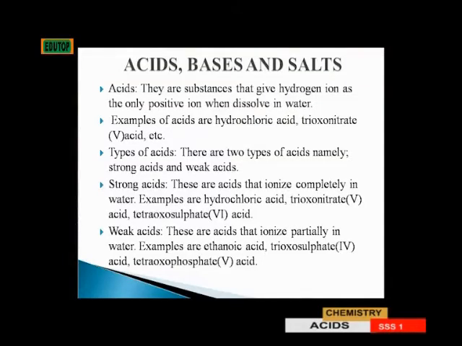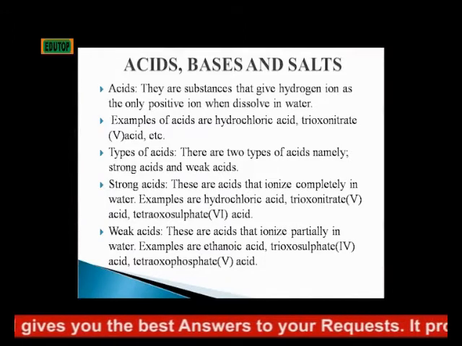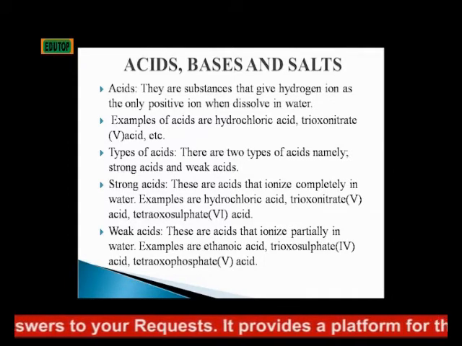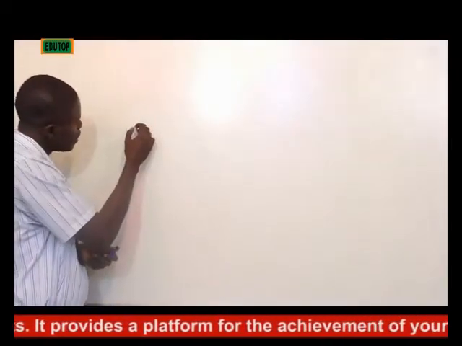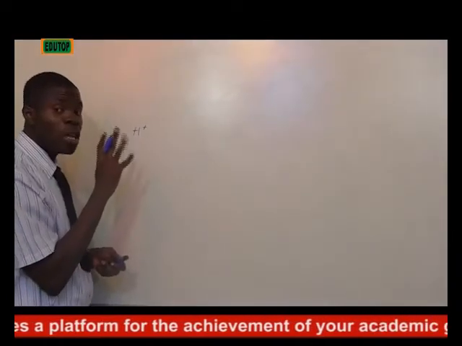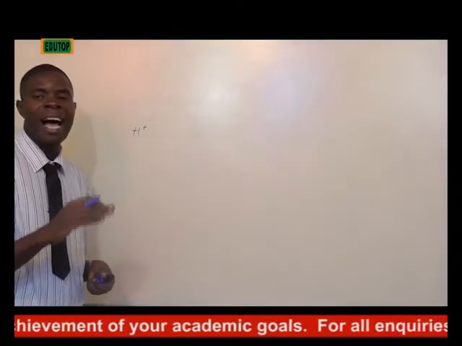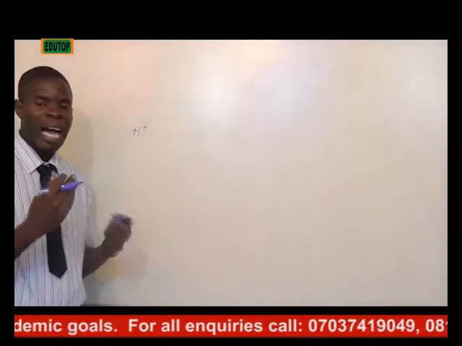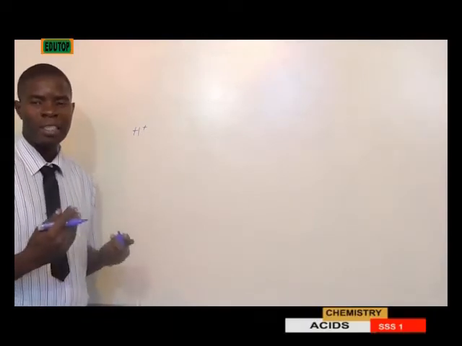Acids, bases, and salts. What is an acid? What are acids? They are substances that give hydrogen ion as the only positive ion when dissolved in water. Any substance that gives hydrogen ion as the only positive ion when dissolved in water is recognized as an acid. Examples of acids: you have hydrochloric acid, you have trioxonitrate 5 acid, etc.